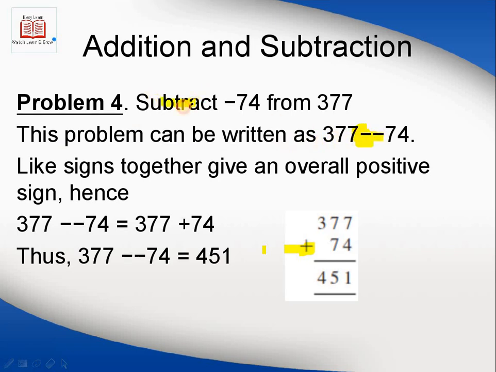But this is a mistake, because you can see that this problem can be written as 377 minus minus 74. Due to subtraction, as in the question they said subtract, there is a negative sign, and due to the negative integer there is another negative sign. So negative into negative results in positive, so we have to add these two numbers. By adding these two numbers, 7 plus 4 is 11, so 7 plus 7 is 14, and plus 1 is 15.